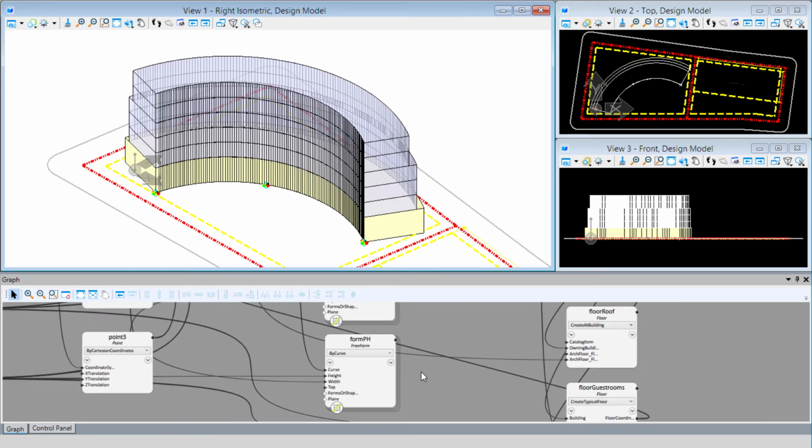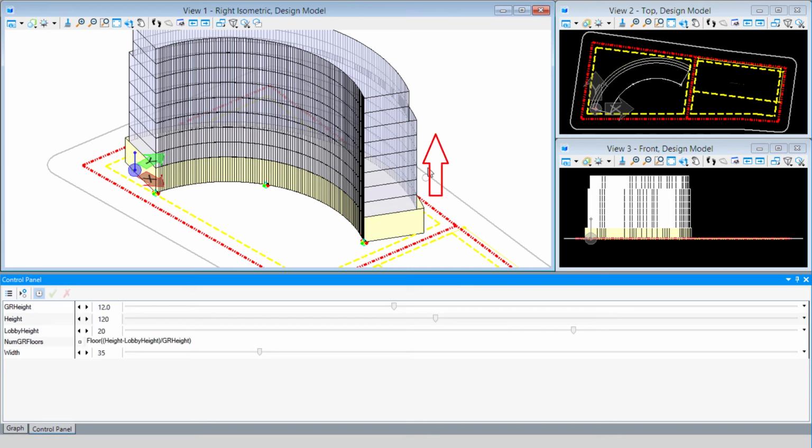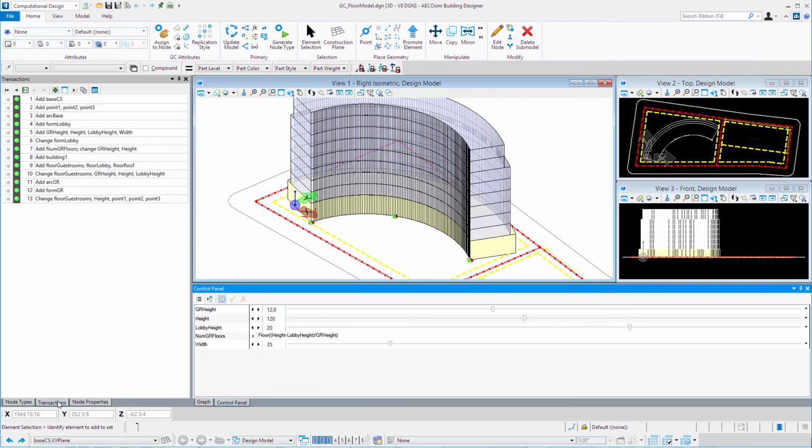So again, we don't see any change because we're simply rewriting what we had put in there with indexing. The difference is I could go to my control panel now, and I could, for instance, change the height of the building. So we'll say take it up to 120 and apply those changes. And we can see now the first 6 floors are the width and the last 2 floors are the penthouse floors. So it's going to maintain that relationship regardless of how many floors we have. So I'm going to go ahead over to my Transactions tab and record those changes.